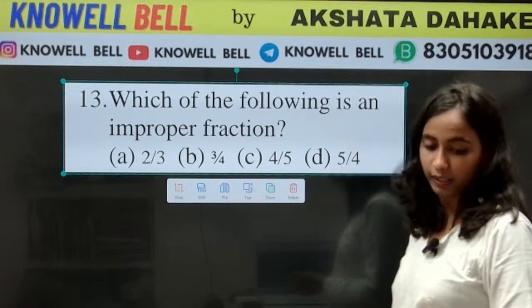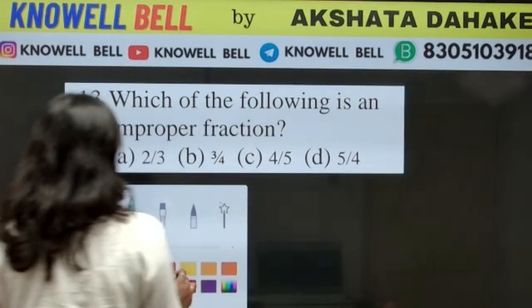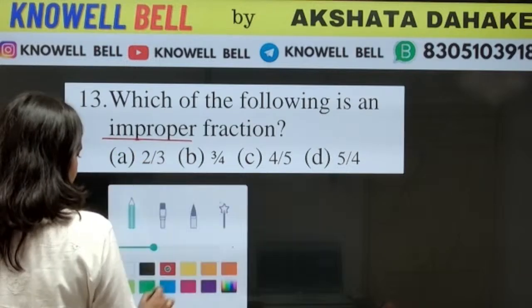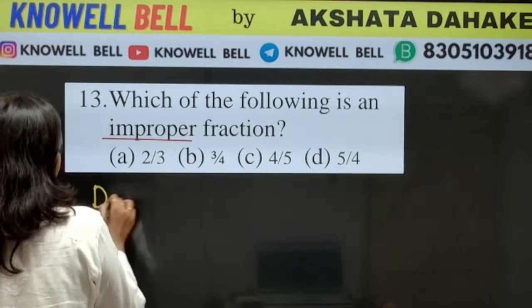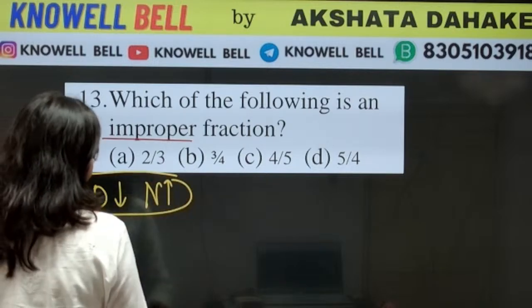Three by 4. Why 3 by? Yes, beta, improper. The question is asking for improper. Improper fraction में क्या होता है? In improper fraction, denominator is smaller, numerator is greater. So have a look here.